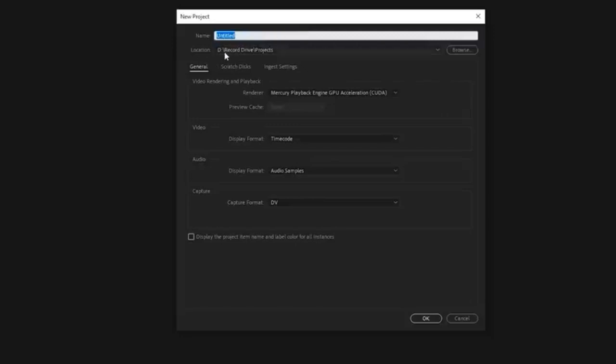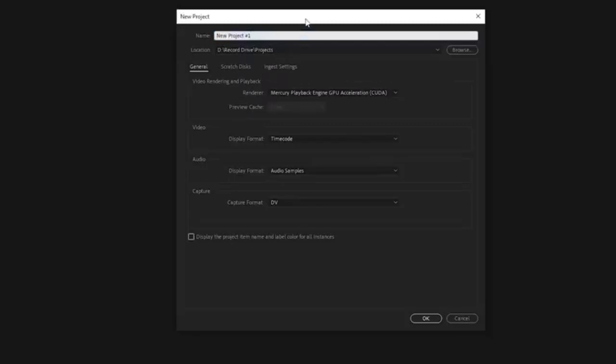Location is obviously set to projects, right? Now that's just my own sort of generic projects folder that I've sort of built up because, at a certain point, you've got so many projects, you do need a specific folder for them. The name, very self-explanatory. We'll go ahead and start that. We'll call this sample project, or actually, you know what? New project number 1.